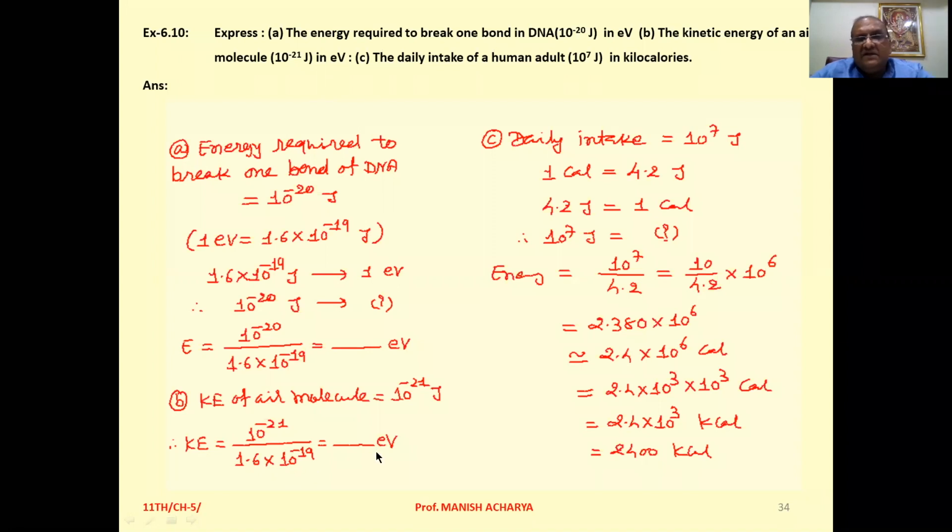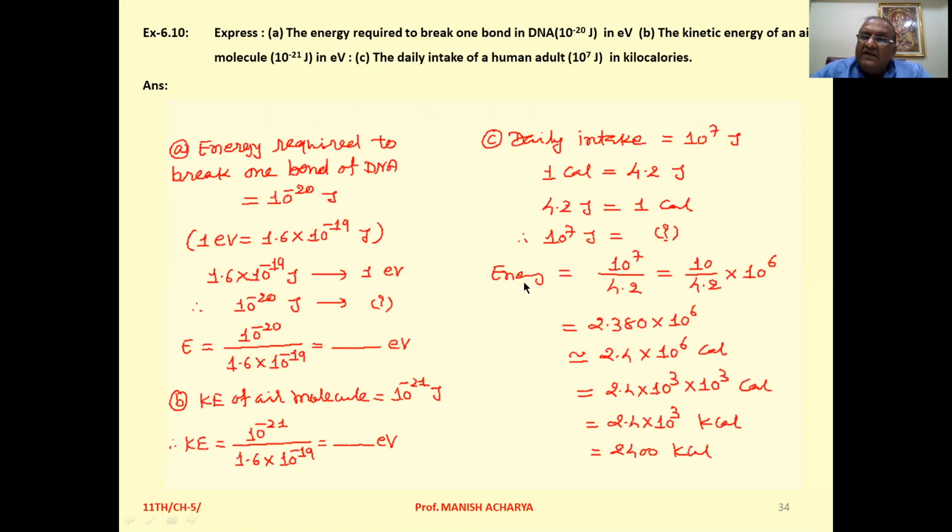We will get the answer in electron volt. Then the daily intake of a human adult, that is 10 raised to 7 joule. Now we want to convert this one into kilocalorie. Now 1 calorie is 4.2 joule. So we can use the unitary method like this: 4.2 joule equal to 1 calorie. Therefore 10 raised to 7 joule equal to how much?